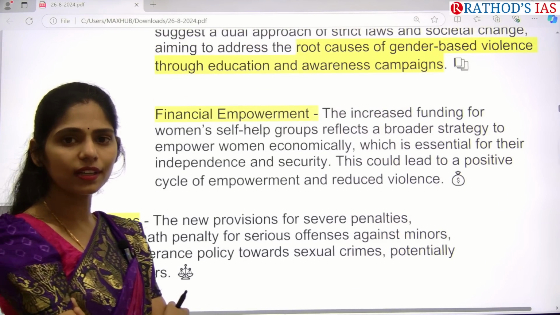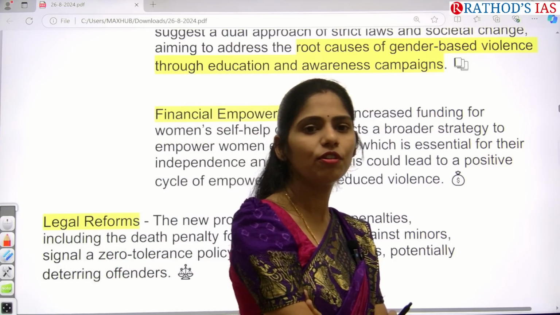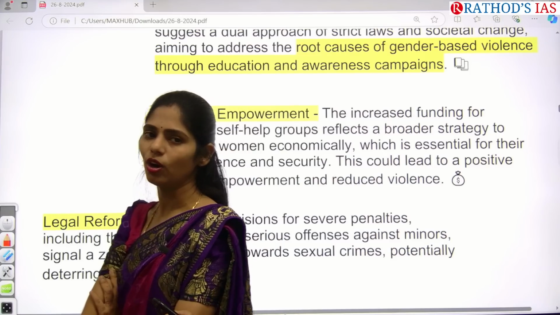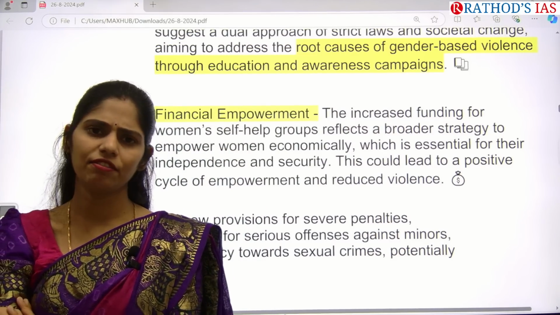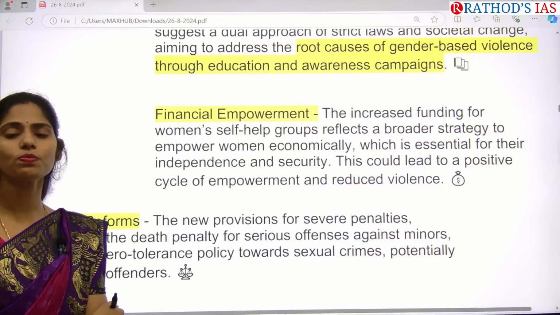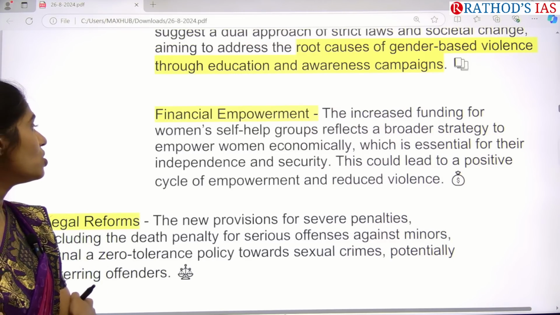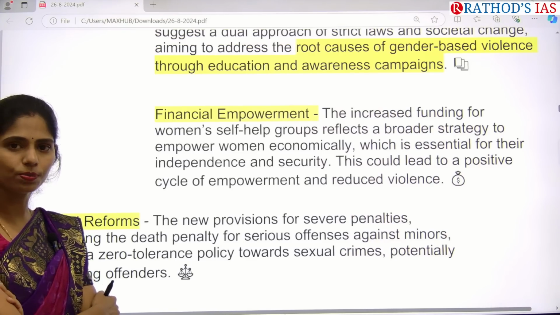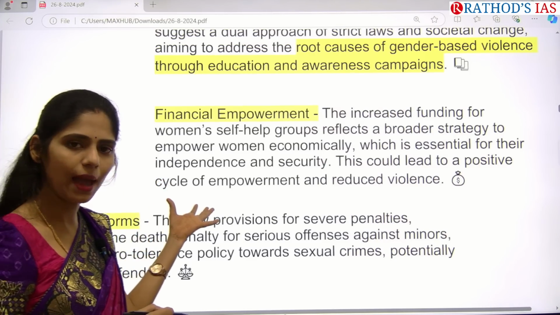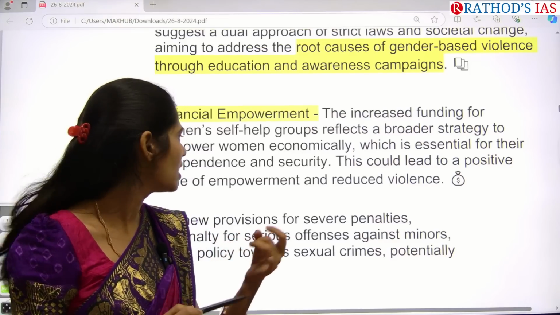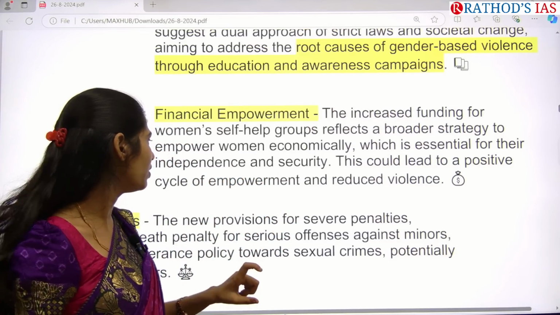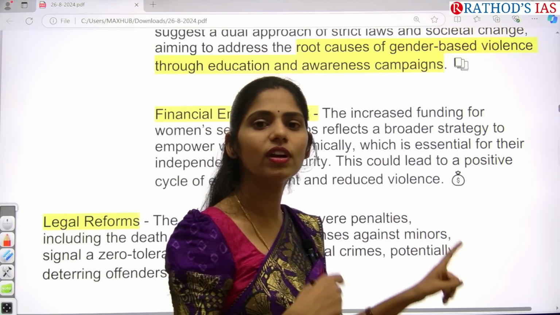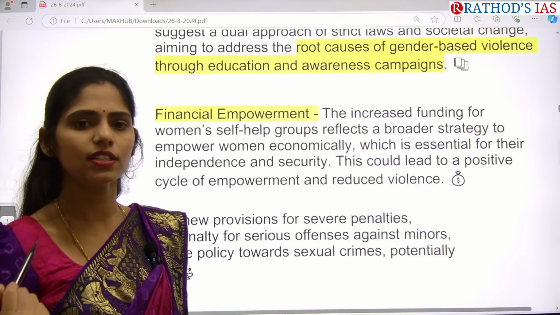So one of the important reasons for this gender-based violence is a myth that women will always be dependent on men financially for everything. So for that, the government wants to make women financially independent. The government is empowering women economically through self-help groups. So through these self-help groups, what will happen? There will be economic independence and financial security for women, which will lead to women's empowerment, and it will also lead to reduced violence in society.